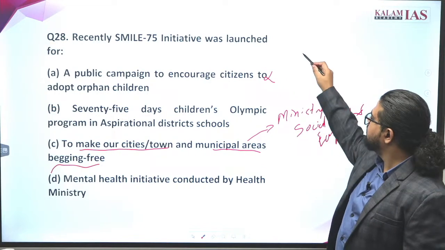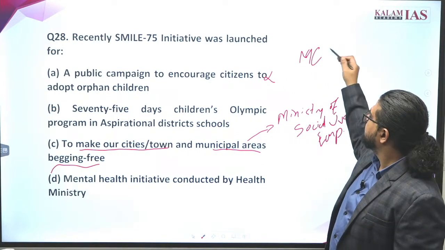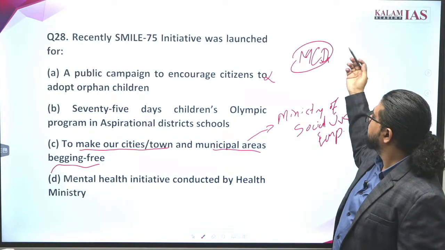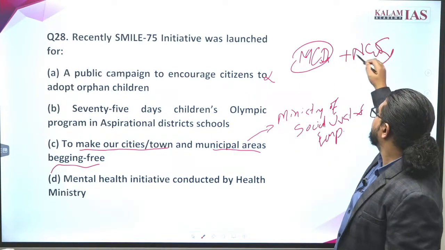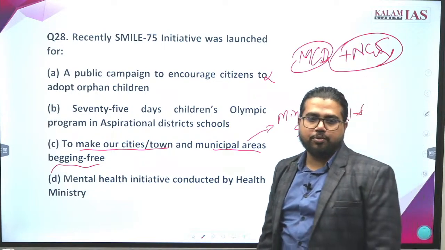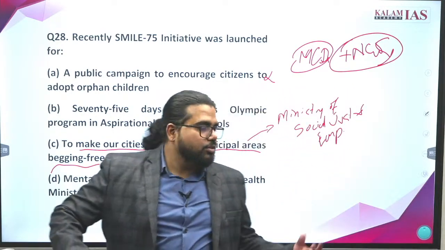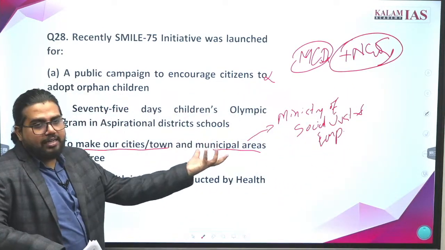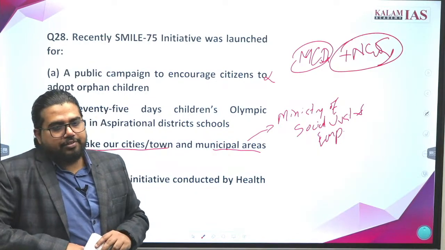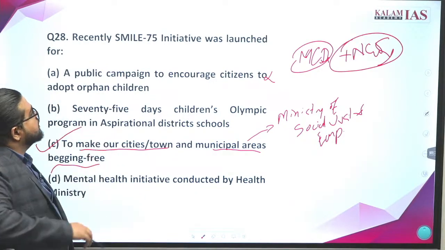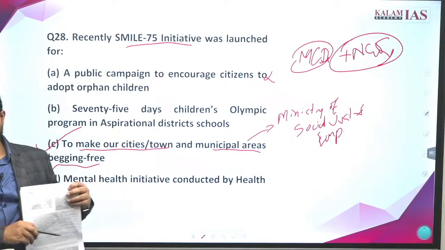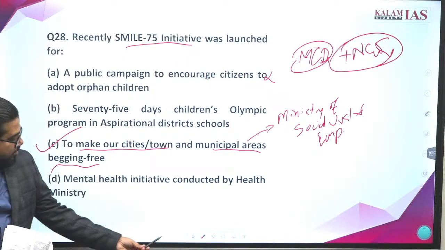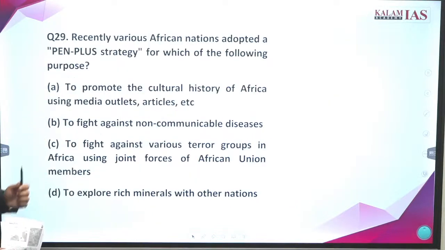How do they do this? They bring the municipal bodies and NGOs together and implement some welfare schemes for beggars. So this is how the idea is to make the municipal areas or township areas begging free. And the correct answer is C, Smile 75 initiative. Okay. Go ahead, answer the 29th question.